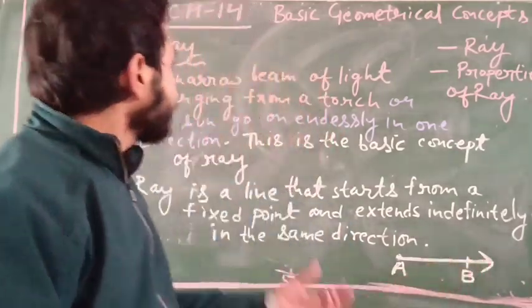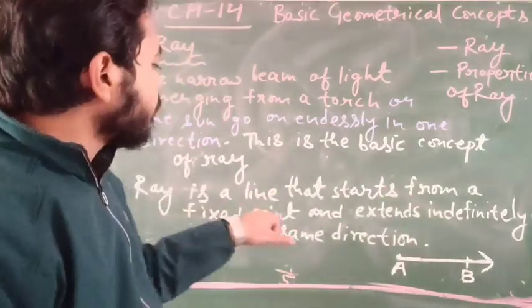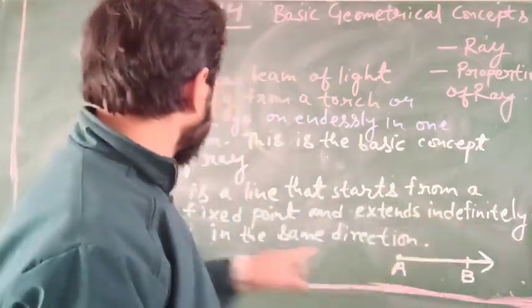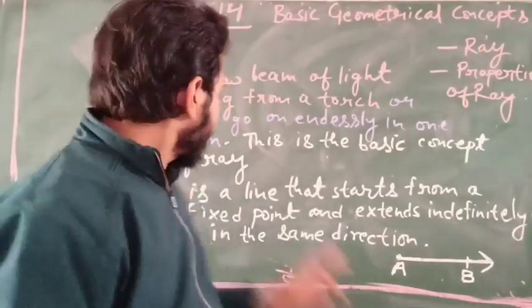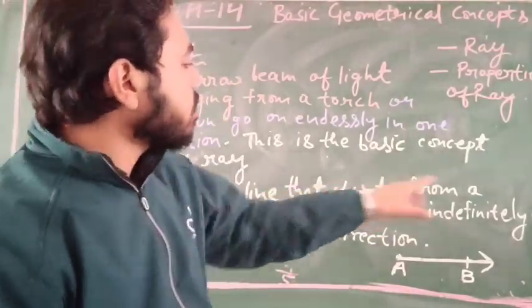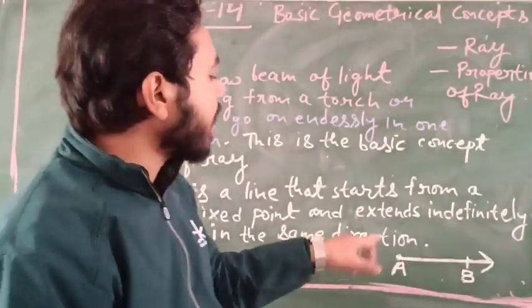So a ray is a line that starts from a fixed point and extends indefinitely in the same direction.